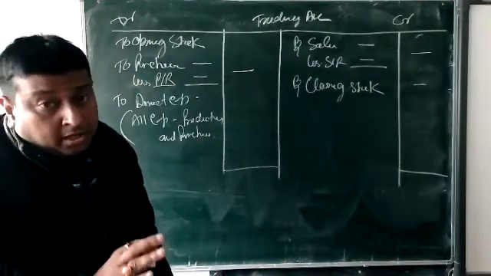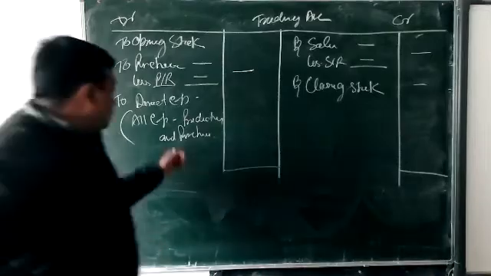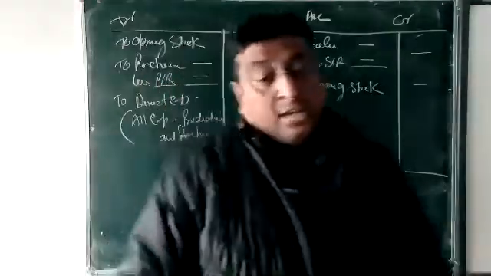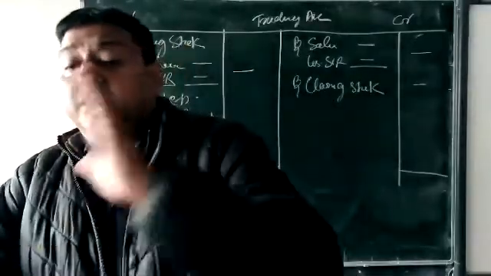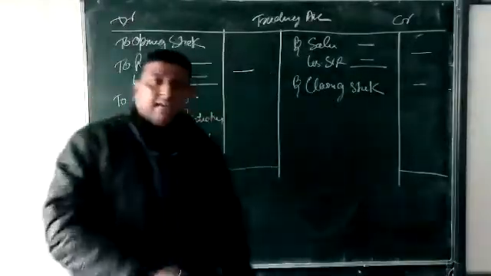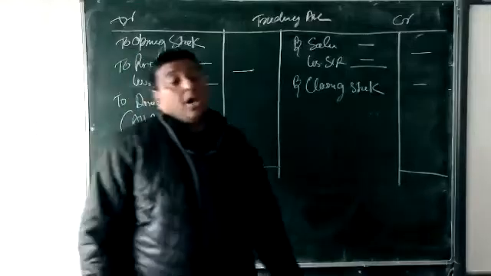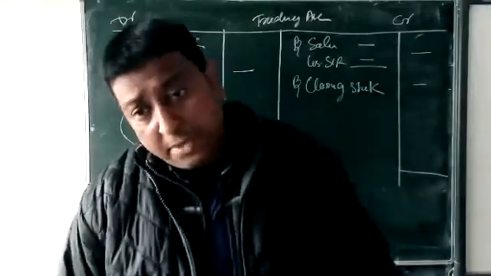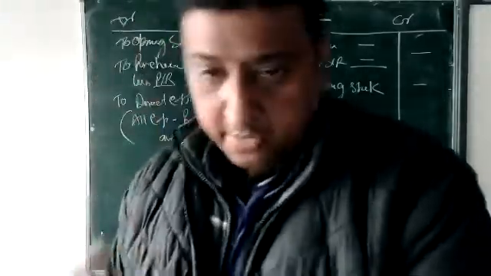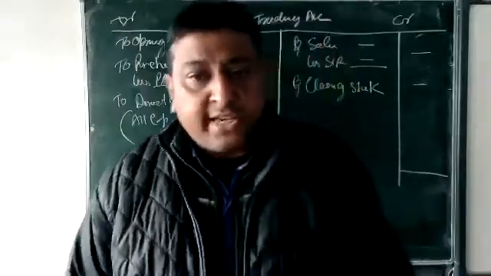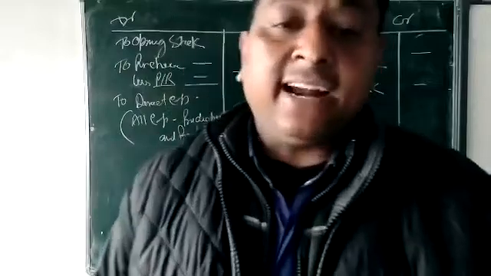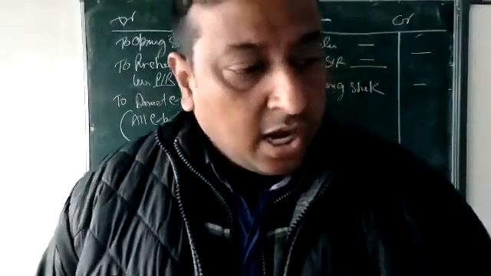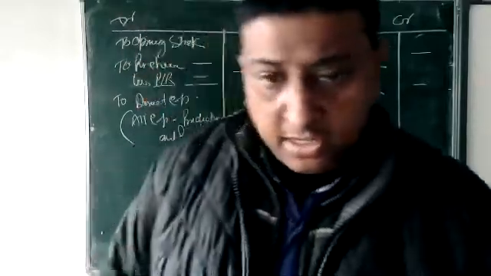Clear? But when we come to direct expense, we have to keep in mind which expense is direct and which expense is indirect. Again, I would like to explain this. All the expense which starts from the purchase up to production, that is called direct expense. Okay, beta?